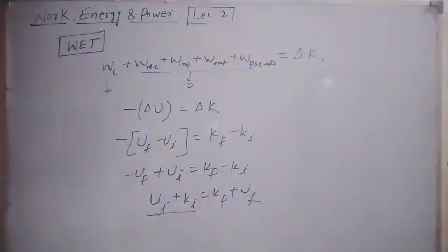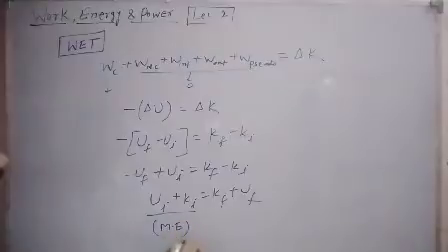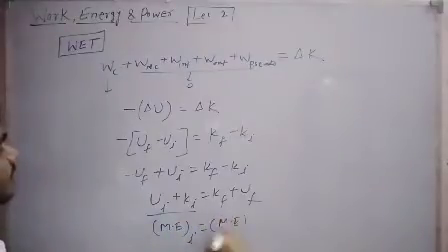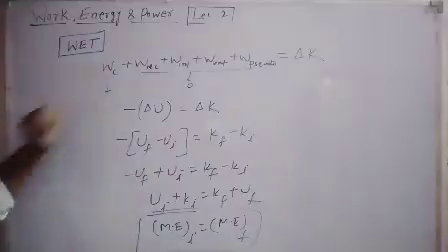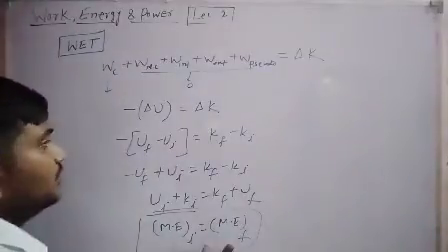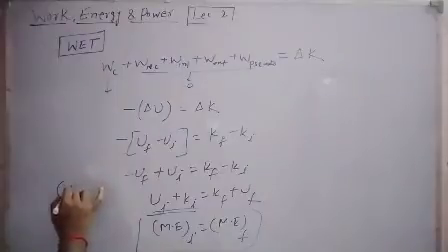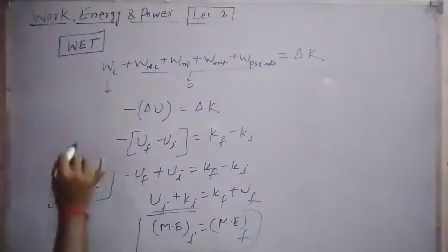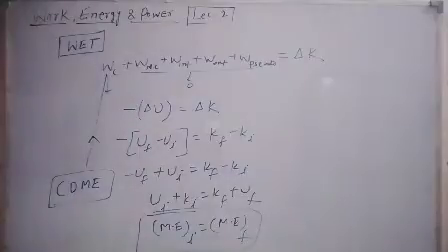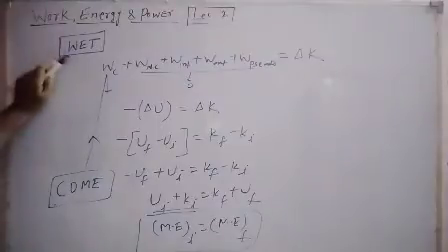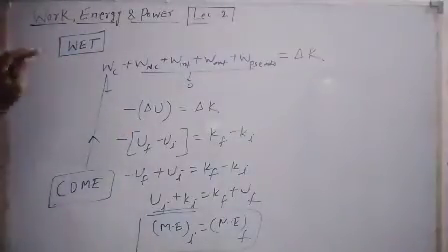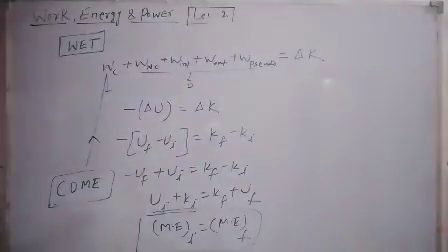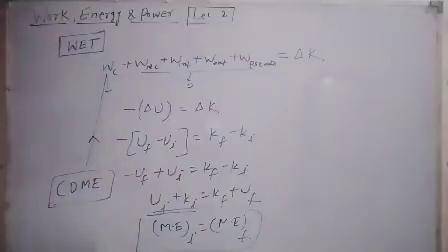This is the sum of potential energy and kinetic energy, so you can say that total mechanical energy initial equals total mechanical energy final, right? So if only conservative forces are acting on a system, then its total mechanical energy remains conserved. Conservation of mechanical energy is valid only if only conservative forces are acting on a system. But the work energy theorem is always valid. You can apply the work energy theorem irrespective of the forces acting on that system, whether conservative, internal, non-conservative, or pseudo. But you can't apply conservation of mechanical energy without confirming that only conservative forces are acting on that system.